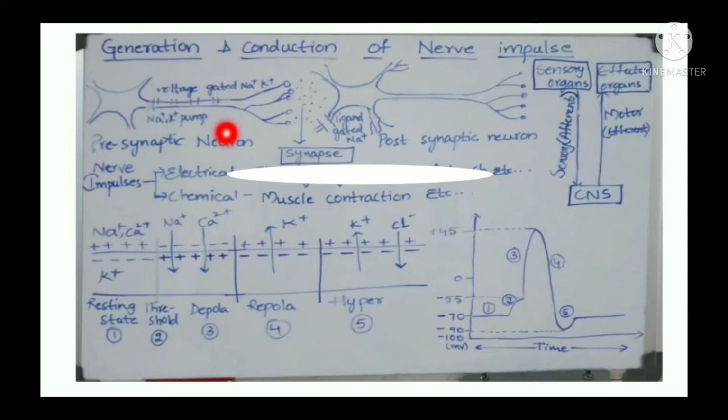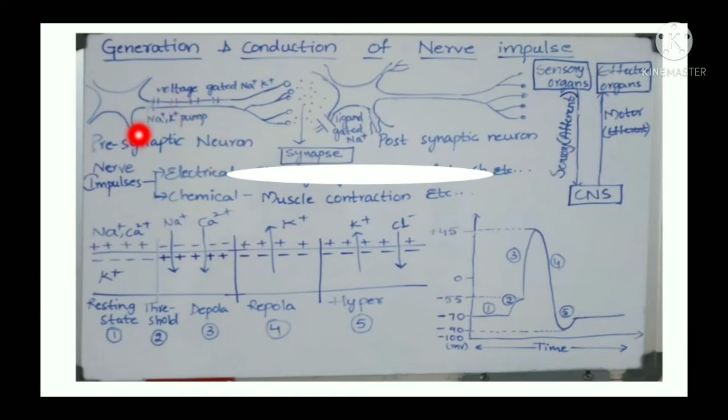The sodium potassium pump controls the flow of these ions through the leakage channels. Every time there is an overflow of these ions, the sodium potassium pump, meaning sodium potassium ATPase, also called Na+ K+ ATPase, will expel 3 sodium ions outside and import 2 potassium ions inside.